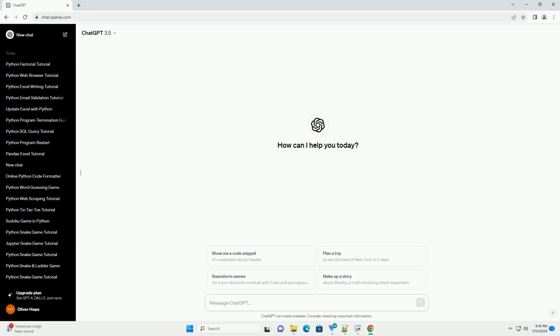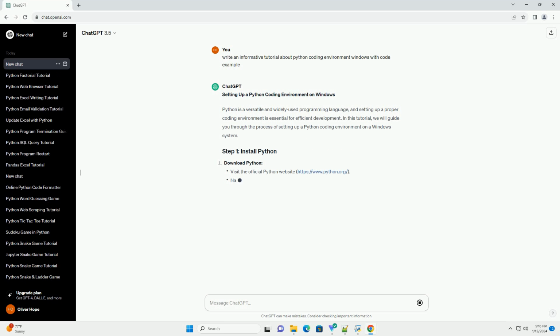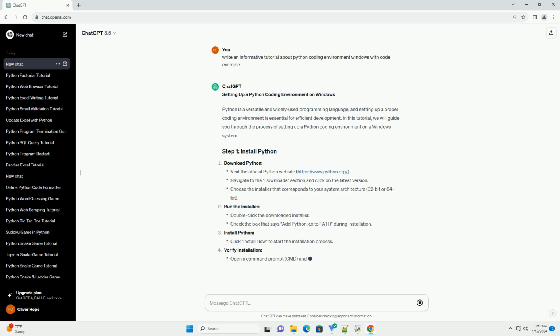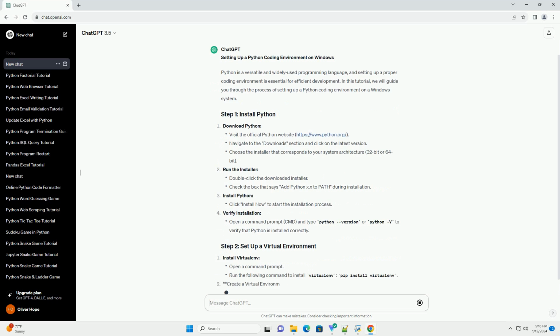Setting up a Python coding environment on Windows. Python is a versatile and widely used programming language, and setting up a proper coding environment is essential for efficient development. In this tutorial, we will guide you through the process of setting up a Python coding environment on a Windows system. Download Python. Run the installer.